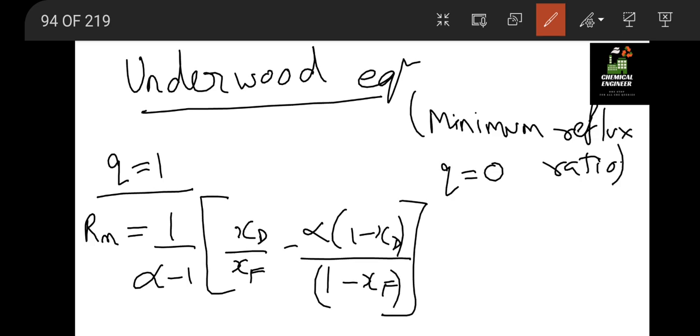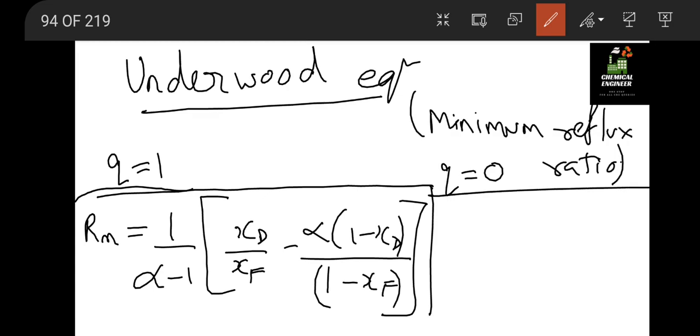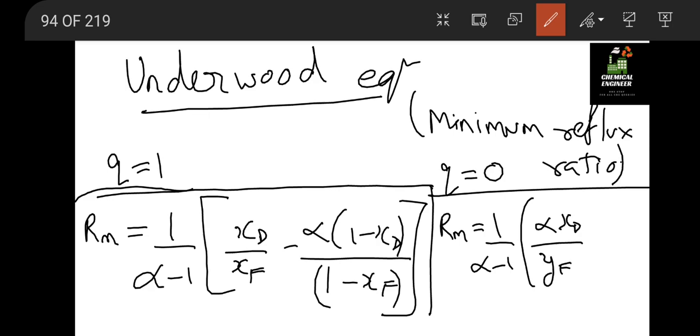Okay, so this is the formula for q equal to 1, and for q equal to 0 the minimum reflux is 1 by (alpha minus 1) times (alpha times xd divided by yf minus (1 minus xd) divided by (1 minus yf)) minus 1. Okay, so this is the second formula for q equal to 0. This is the Underwood method.